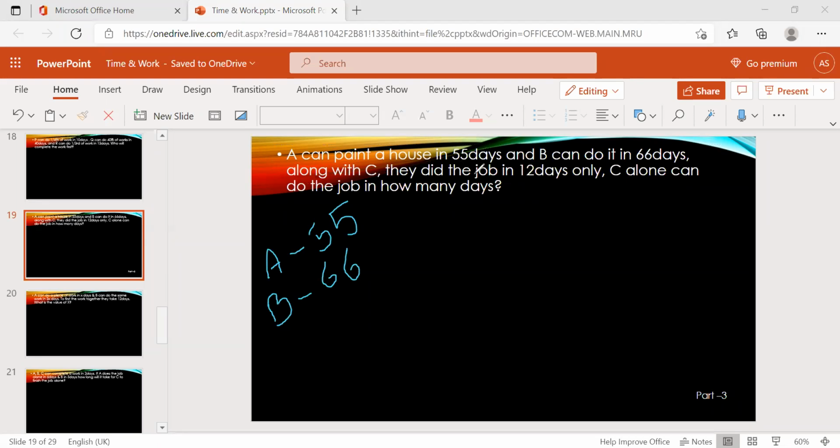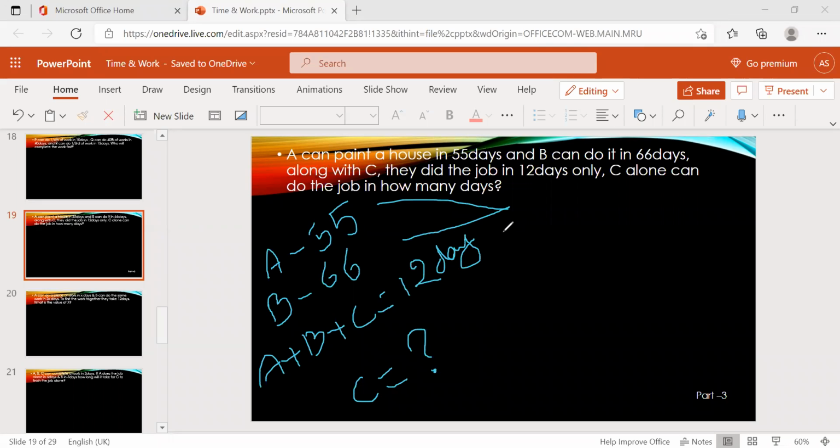Along with C, they did the job in 12 days only. That means C joined here. For today's class it is joining and leaving. C joined here. Along with that, A plus B plus C, and they can complete in only 12 days. Now, what they're asking: if C alone is doing the same work, how many days will he take? So first, same thing.